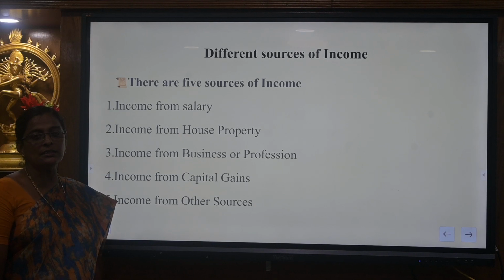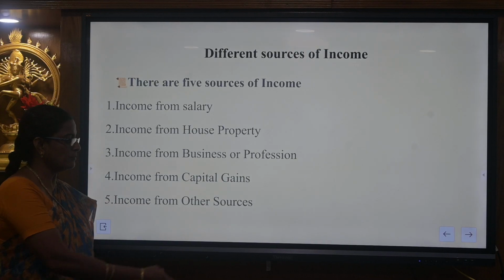Income from capital gains is a gain which has been received from investment. It may be short term or long term. Income from other sources is the income which does not come under the above 4 category, comes under the category of income from other sources.